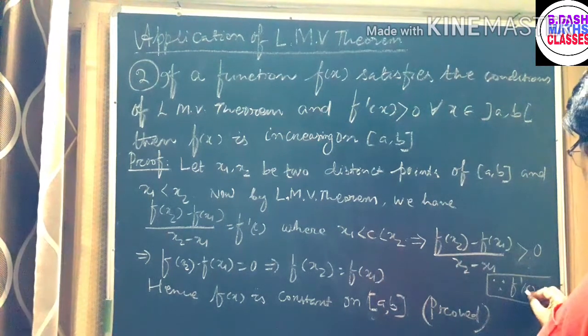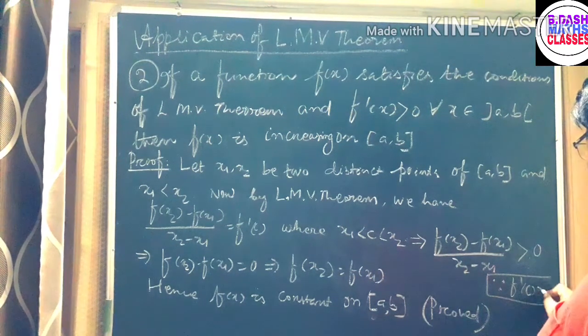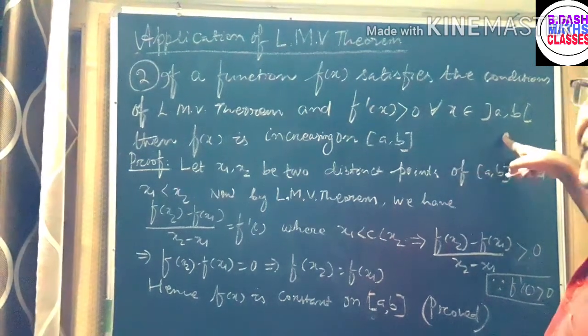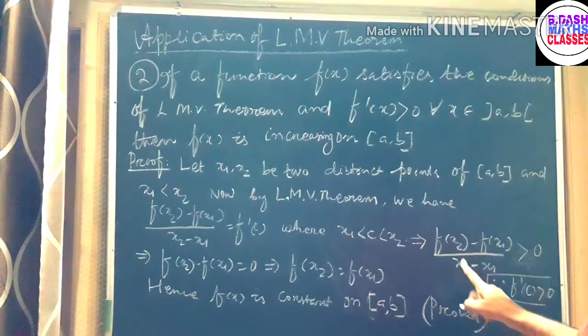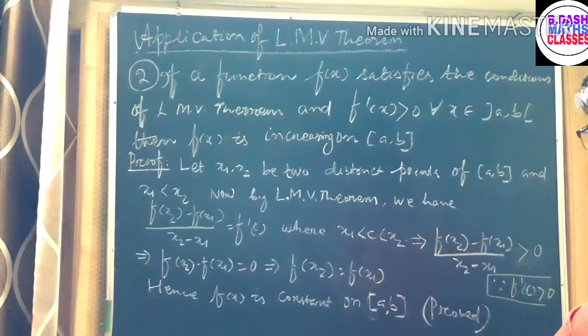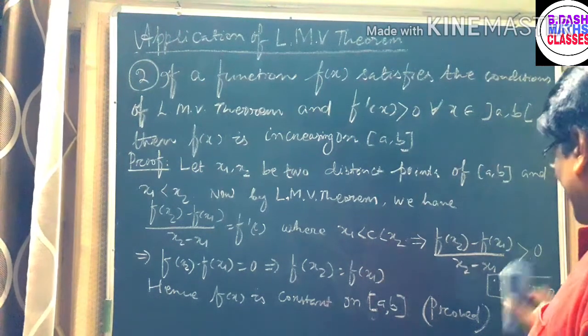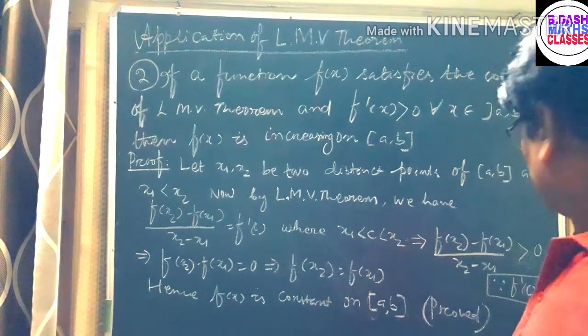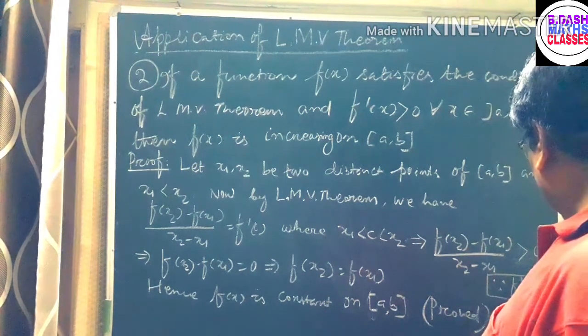Here f dash of c will be greater than 0 if c is a point in the open interval AB. So f of x2 minus f of x1 by x2 minus x1 is greater than 0.